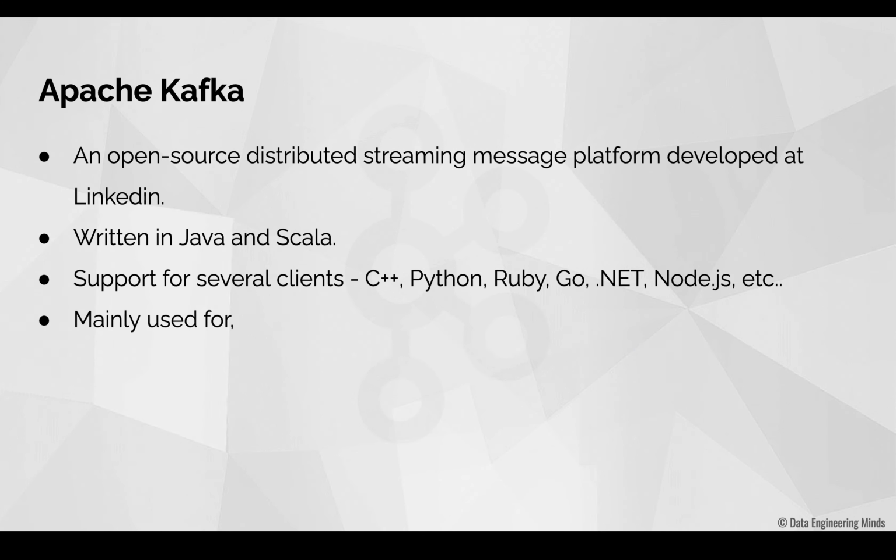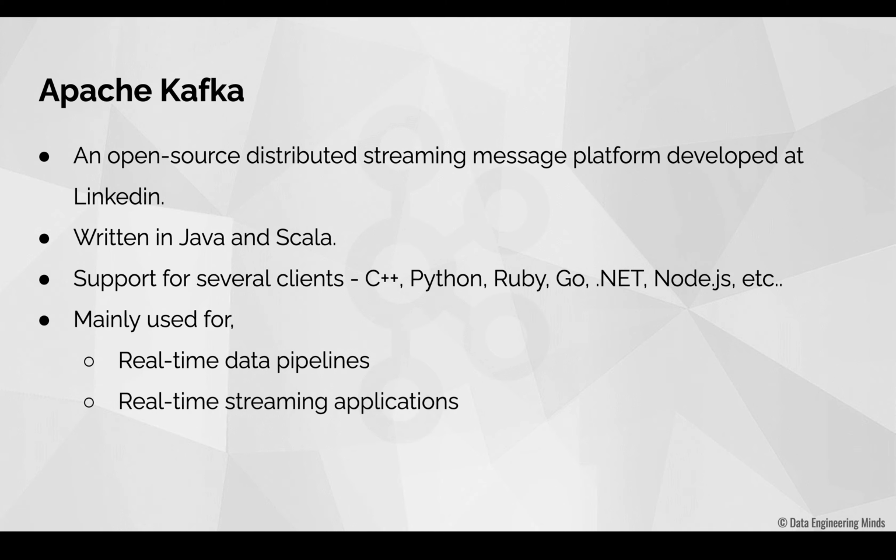Kafka can be used for several use cases. However, from a very high level, in my opinion, you can aggregate all such use cases into two broad categories. One is building real-time data pipelines. So what is a real-time data pipeline? Imagine that you have a source system like an operational database and a target system like a data warehouse system. Whenever new data arrives at the source system, you might also need to reflect this data inside the data warehouse system for performing real-time analytics. Kafka can be used for building such applications.